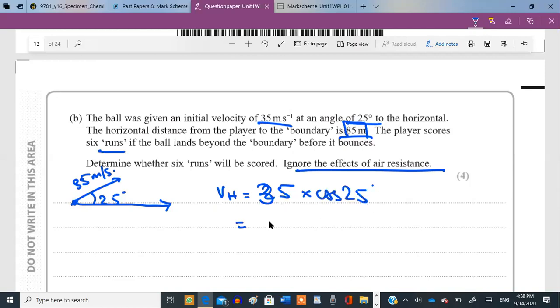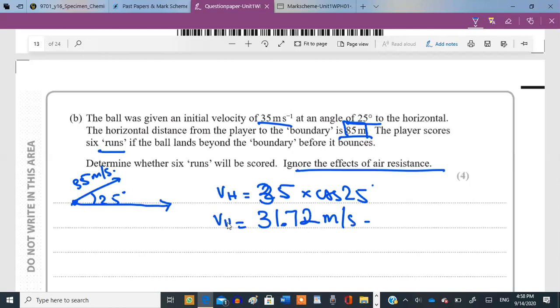So 35 cos 25 is, can you give me the answer? 31.72 meters per second.